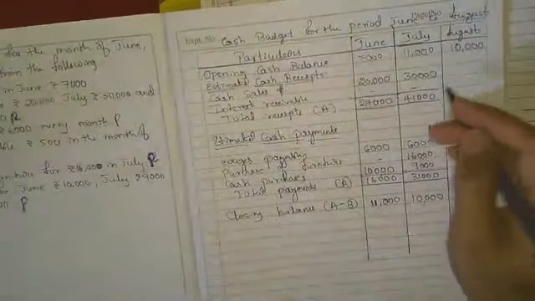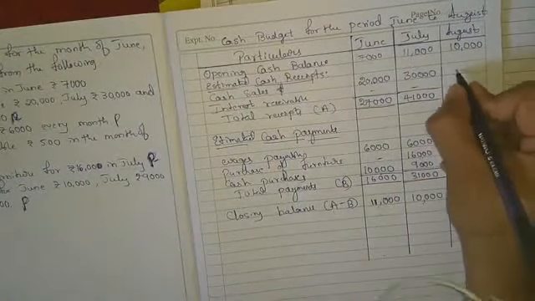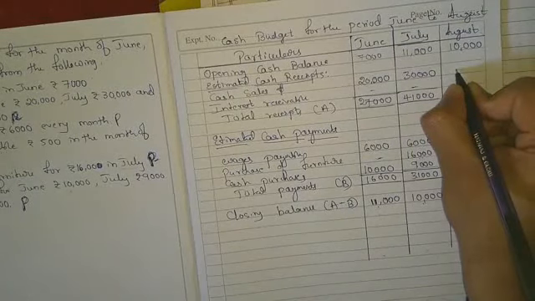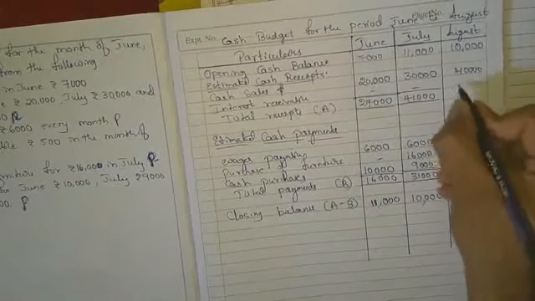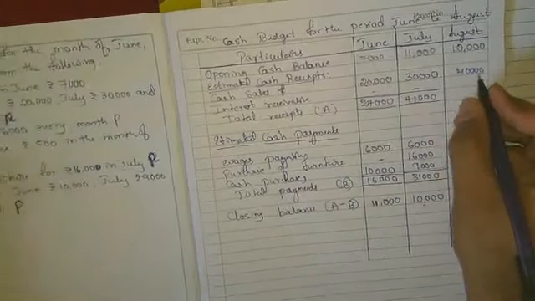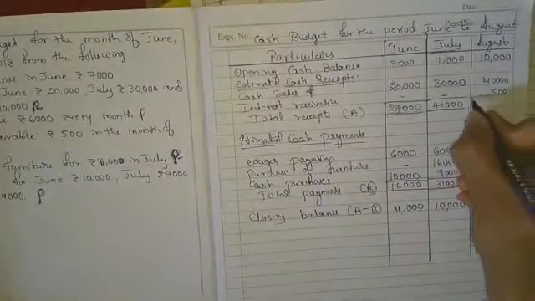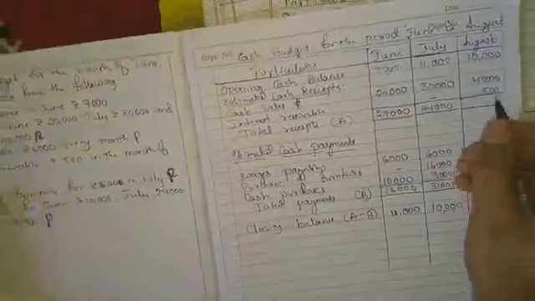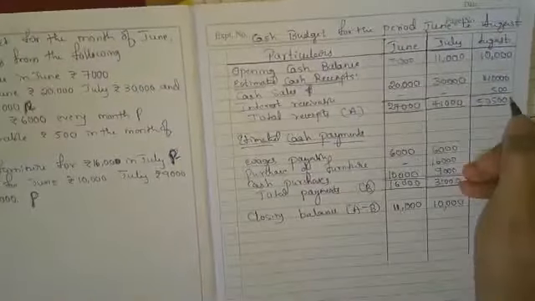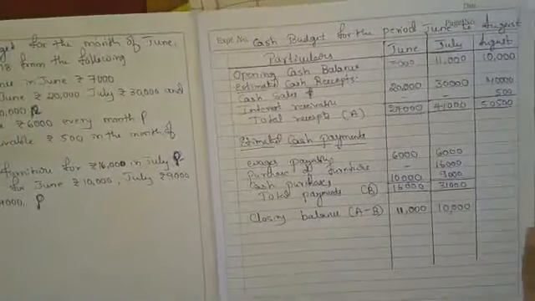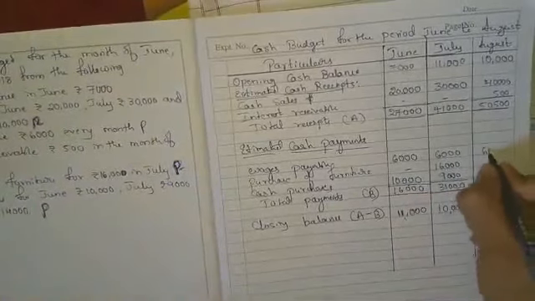The same process will be continued for August. Cash sales for August 40,000. Interest receivable in the month of August they had given, so I'll write down 500. So the total is 50,500. Next, wages payable every month 6,000, so I'll write 6,000.